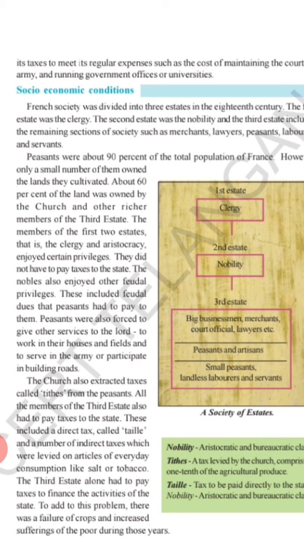And some other types of tax, that is also called taille. Taille is one of the direct taxes that has to be paid by the people for the goods that they are consuming for everyday need, like the tobacco or the salt and the various other items that are needed in their daily life. The third estate alone had to pay the taxes, and if at all their crops fail, this adds some more problem to these poor people. In this way, the people under Louis XVI were suffering and they were tolerating the burden of paying tax.